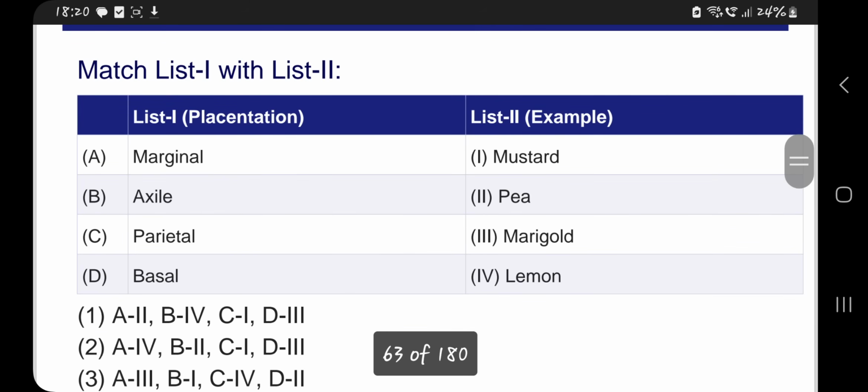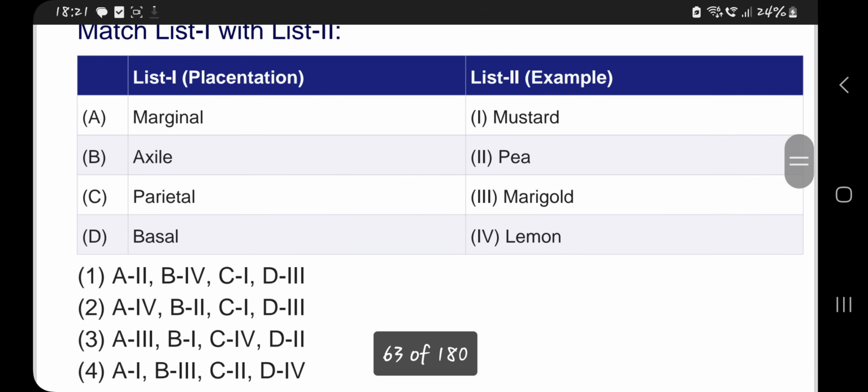So marginal placentation, you can see that in pea, A2. Axial placentation, you can see it in lemon, B4. C, parietal placentation, you can see it in mustard. Basal placentation in marigold. So the answer should be A2, B4, C1, D3. First option is correct.